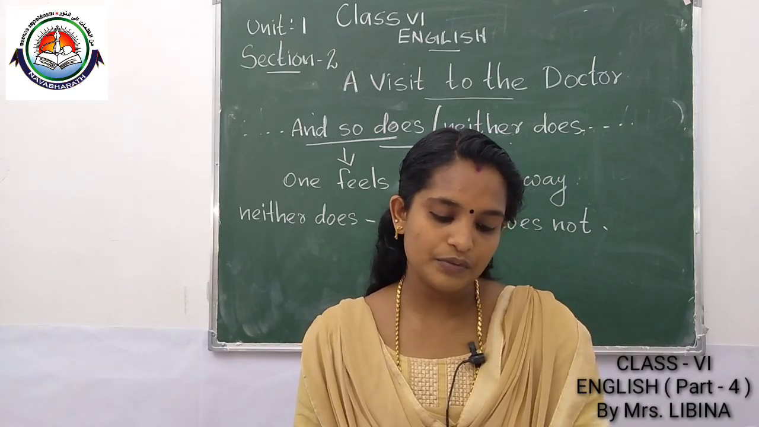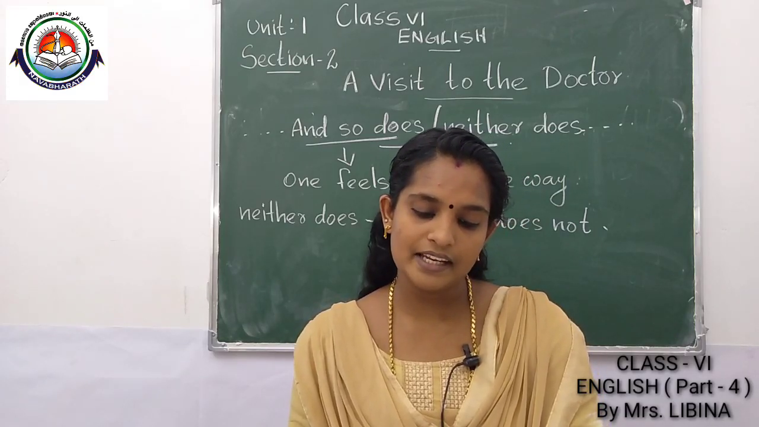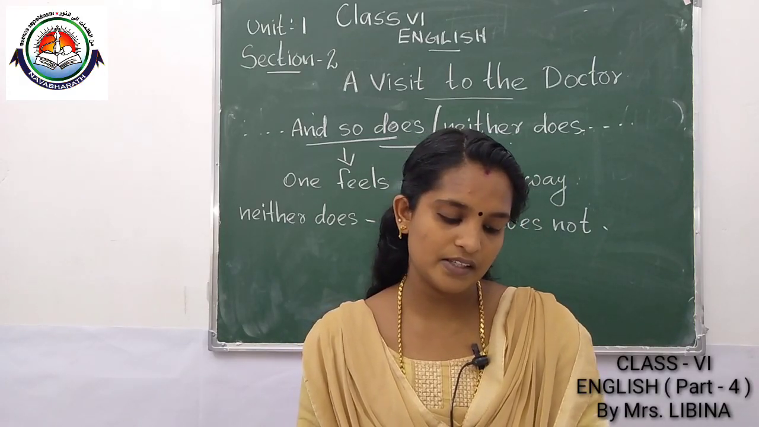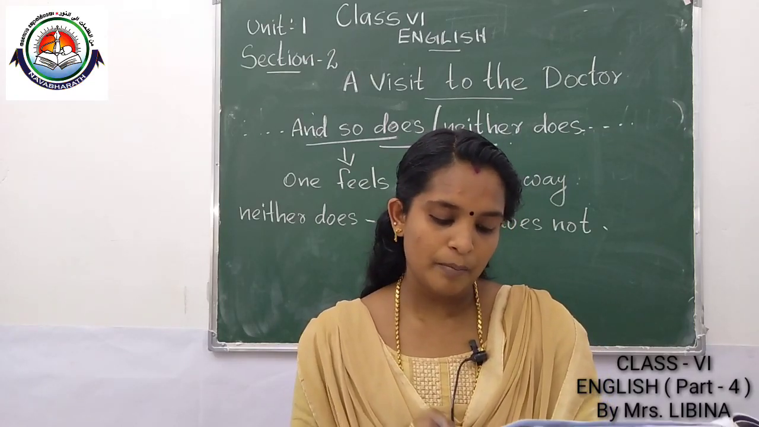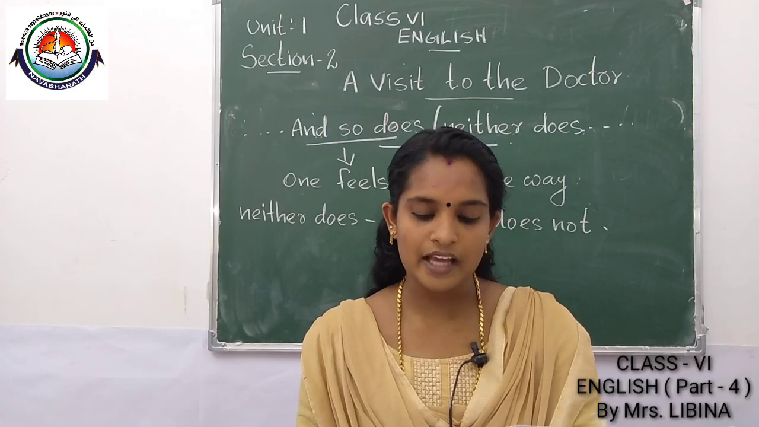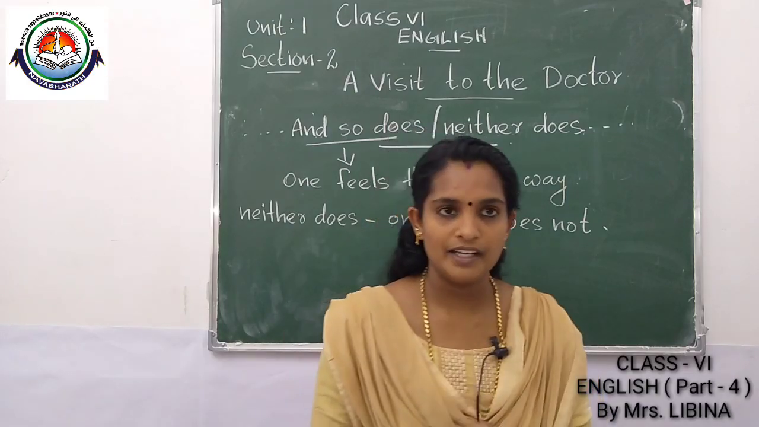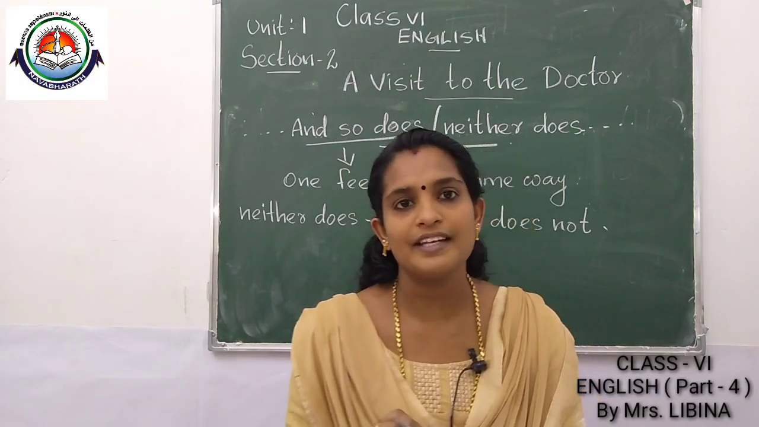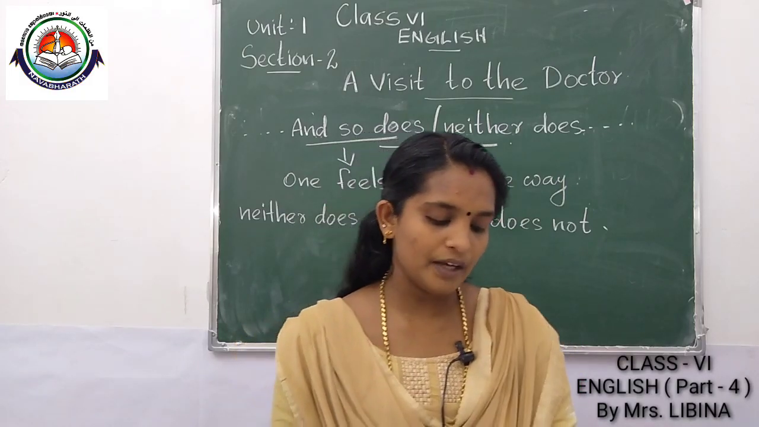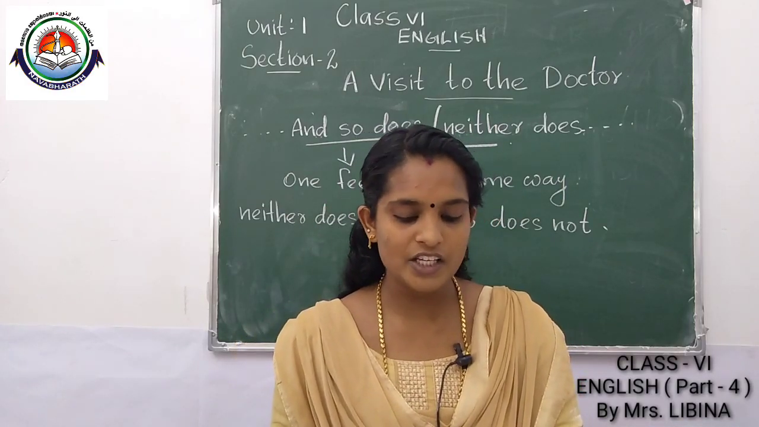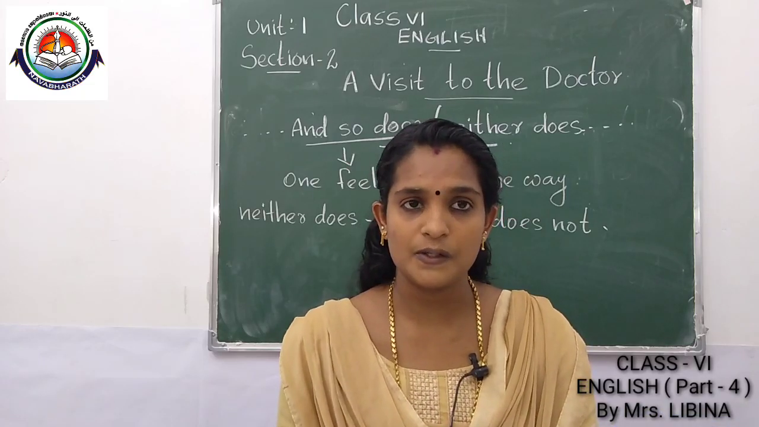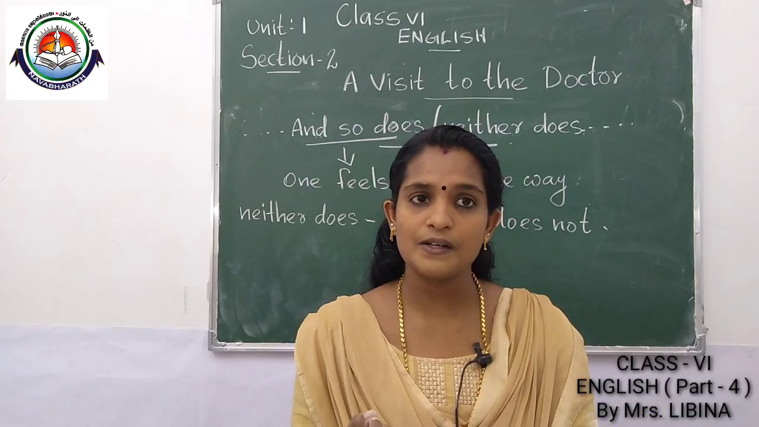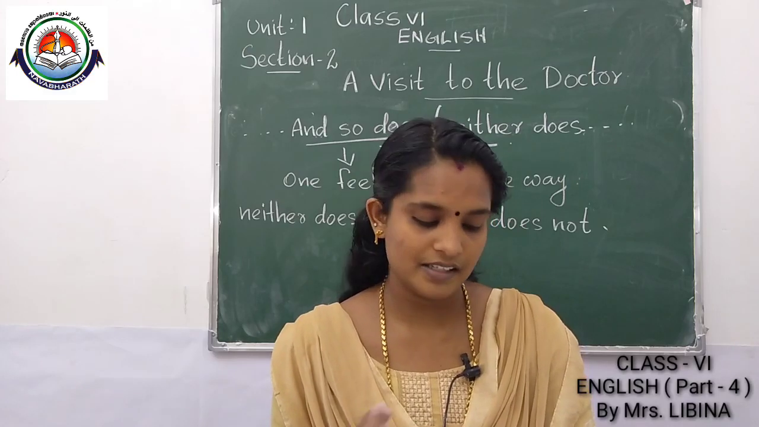Now write out the information above in complete sentences using and so does or and neither does. Examples. Mayura likes music and so does Kashmira. It means Mayura and Kashmira like music. Mayura doesn't like sports and neither does Kashmira. Mayura doesn't like sports, so Kashmira doesn't like sports either.